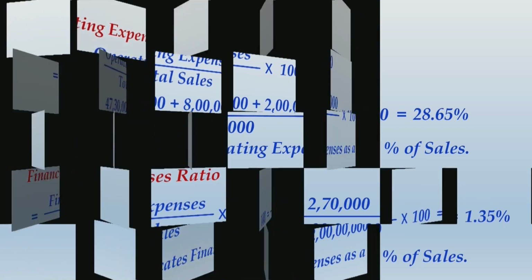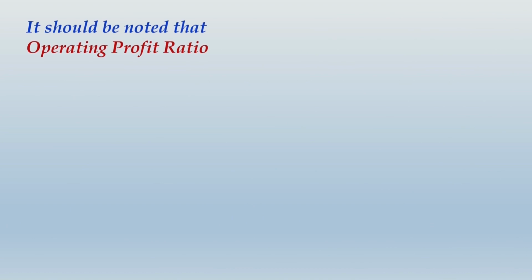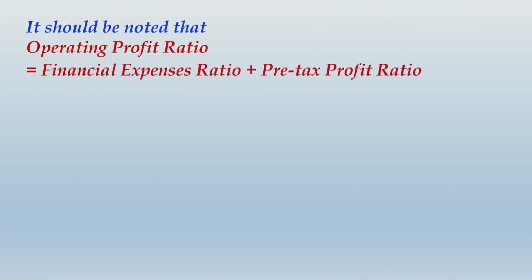Let us move ahead and now take up the other ratio for discussion. And one more thing which we want to clarify over here: operating profit ratio itself will be financial expenses ratio plus pre-tax profit ratio, another meaningful connection among ratios. So financial expenses ratio plus pre-tax profit ratio would sum up to operating profit ratio that we are getting as 11.35%.